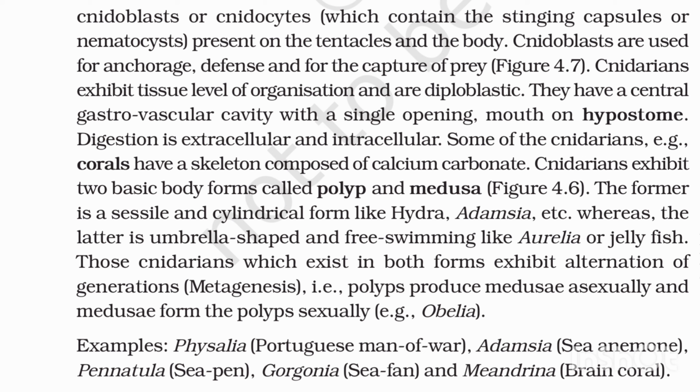Those cnidarians which exist in both forms exhibit alternation of generations, metagenesis, i.e., polyps produce medusae asexually and medusae form the polyps sexually, e.g., Obelia. Examples: Physalia, Portuguese man of war; Adamsia, sea anemone; Pennatula, sea pen; Gorgonia, sea fan; and Meandrina, brain coral.